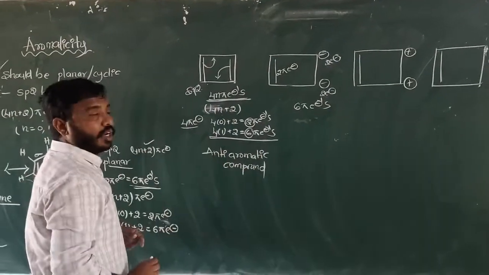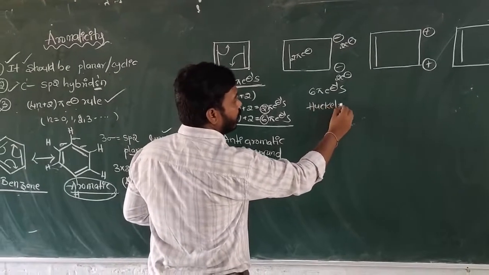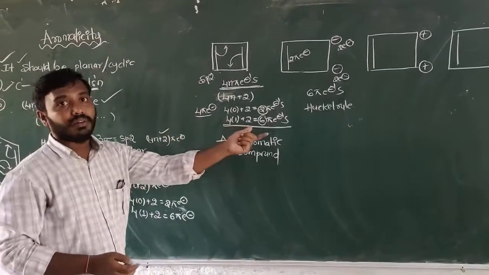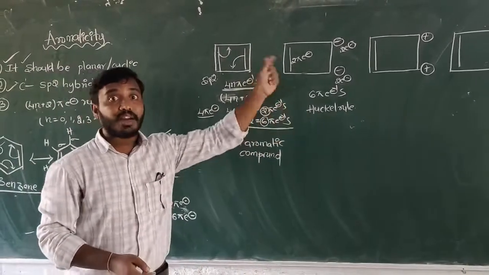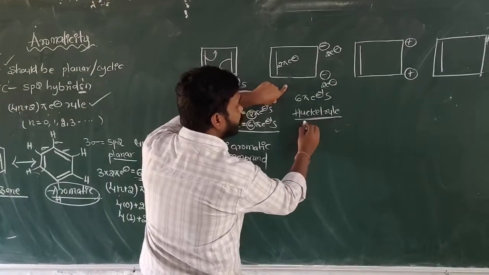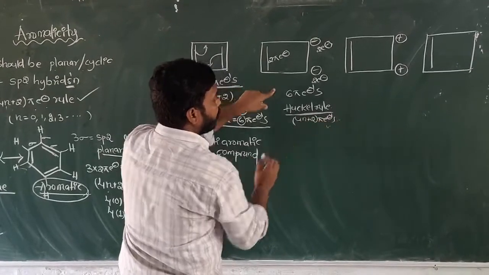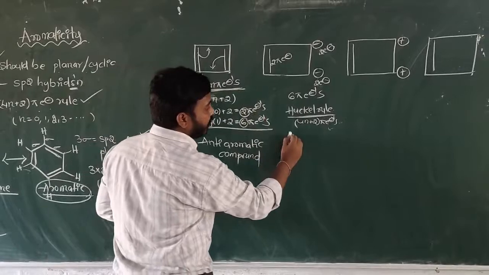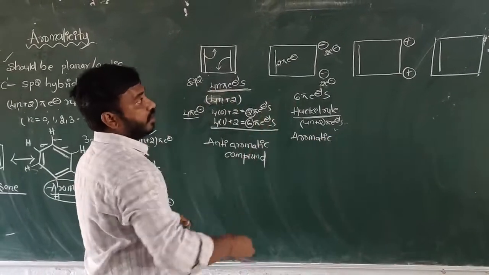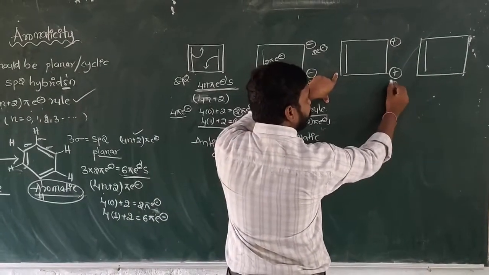6 pi electrons means it follows the 4n plus 2 rule, which is called the Huckel rule. If the Huckel rule is followed, that is an aromatic compound. So this second structure follows the Huckel rule, the 4n plus 2 pi electrons rule. Very important. So it is an aromatic compound.